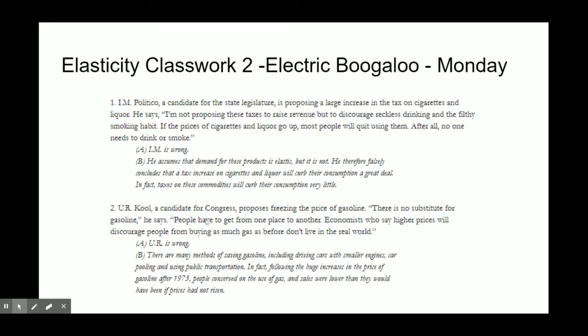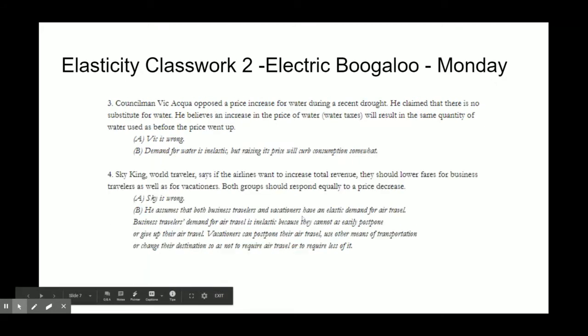You Are Cool proposes freezing the price of gasoline. There's no substitutes for gasoline. Well, yeah, there aren't very many substitutes, but that doesn't mean that the law of demand doesn't apply. People will have some alternatives, and that includes driving cars with smaller engines, carpooling, using public transportation, or driving an electric car like me. Following its example in 1973, people conserved gas and sales were lower than they would have been otherwise.